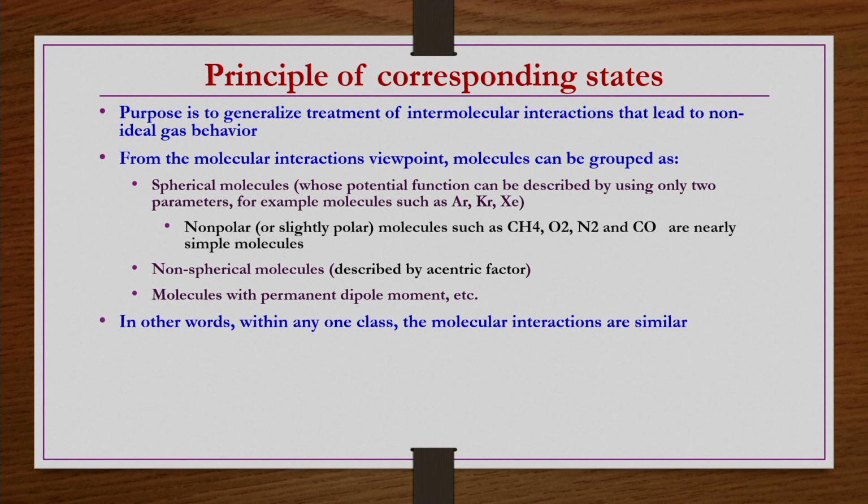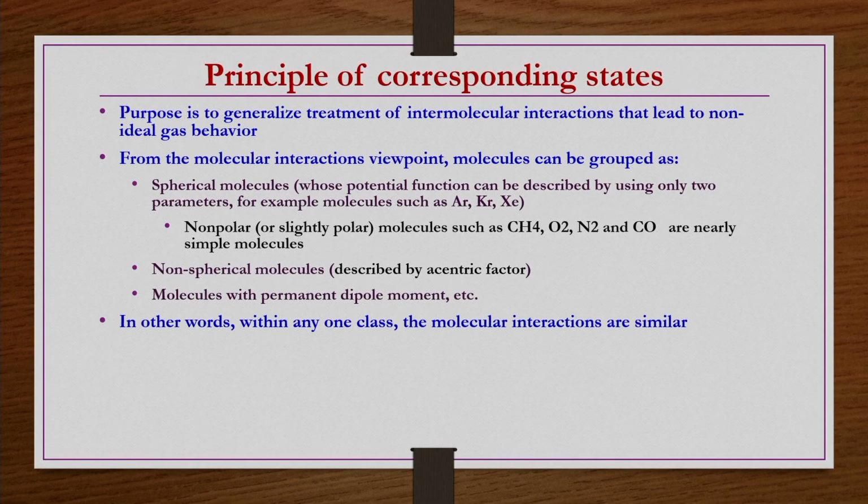Now, in other words, within one class the molecular interactions are similar. If you take argon, krypton, xenon, they are more or less spherical molecules. So, whatever interactions are there in argon may be quite similar to the interactions present in krypton. How two argon molecules interact may be more or less similar to how two krypton molecules interact. That is possible, and that is what we mean by classifying these molecules from the molecular interaction point of view.